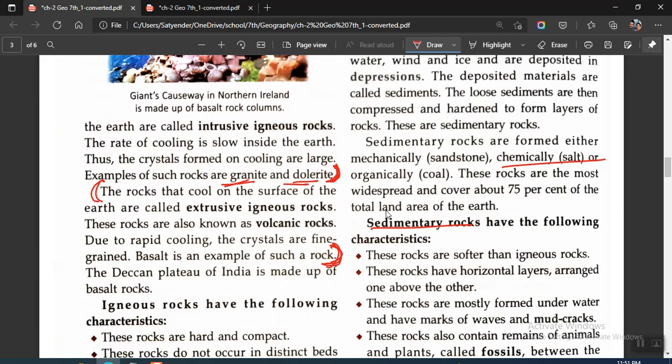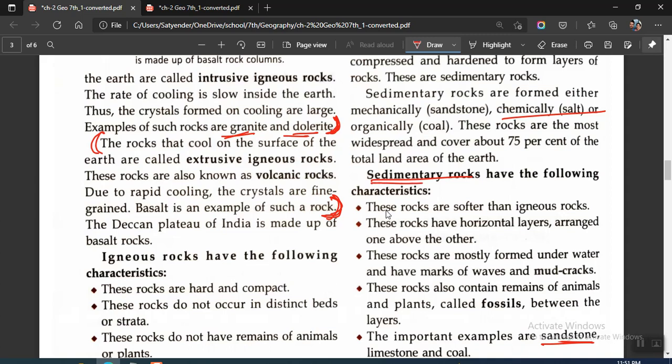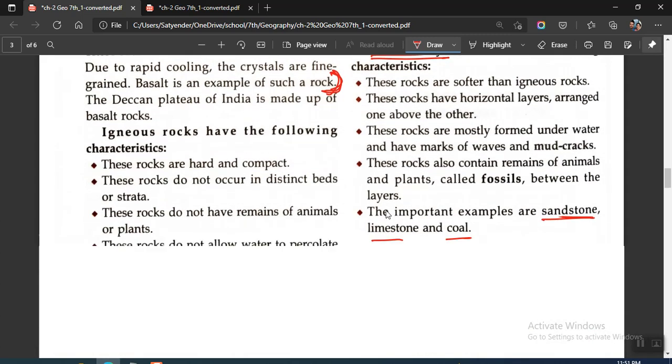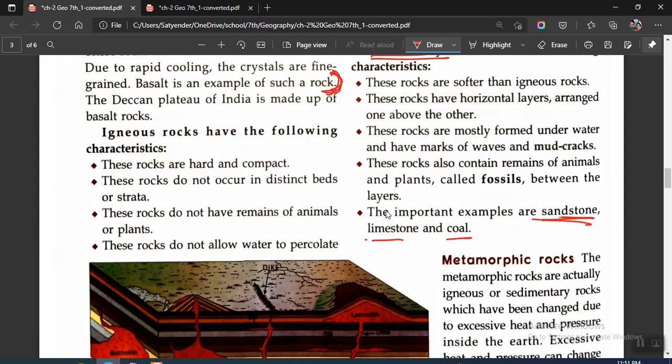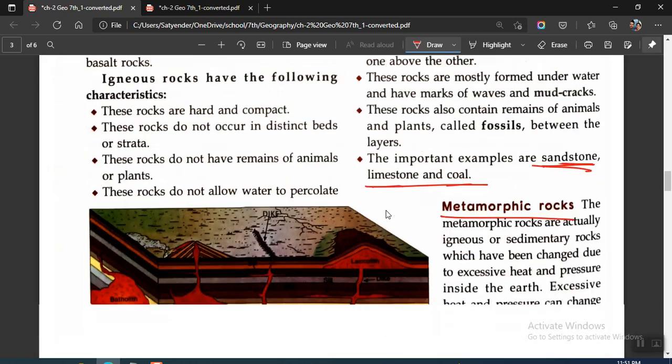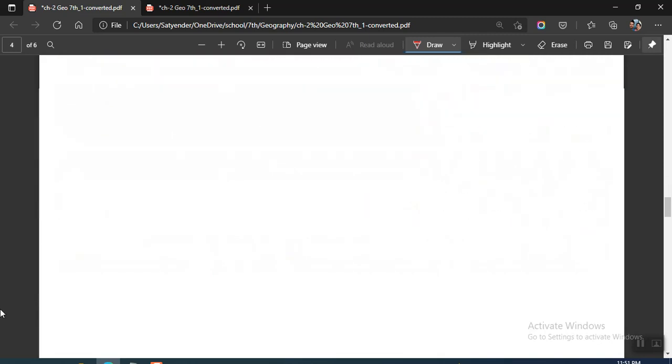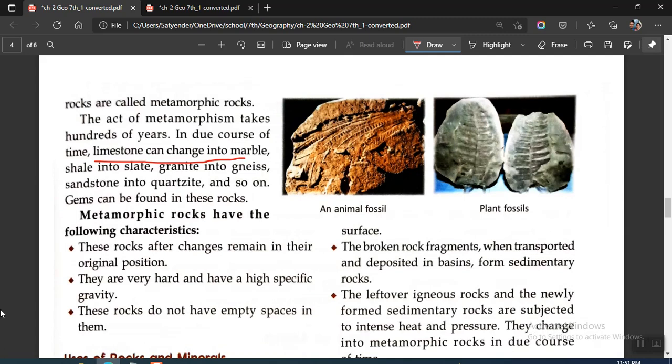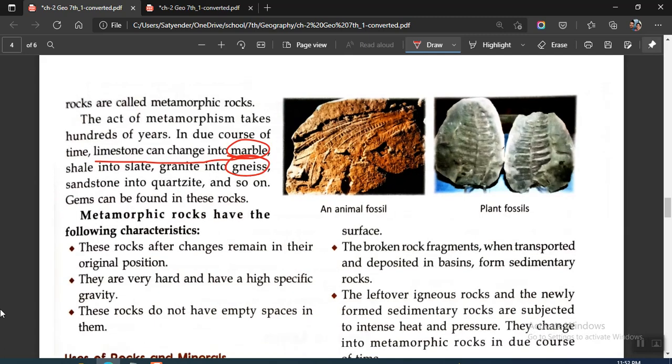Then you come to sedimentary rocks. You'll be writing sedimentary rocks, and then you will be writing their examples, that is sandstone, limestone, and clay. Third one, you will be writing metamorphic rocks, and you will be writing their examples as it is given here. So you'll be writing your example as marble, then you'll be writing gneiss, then you can write quartzite.